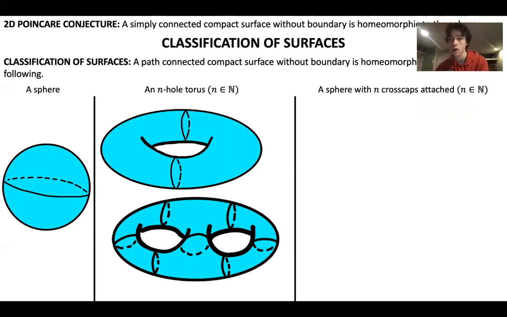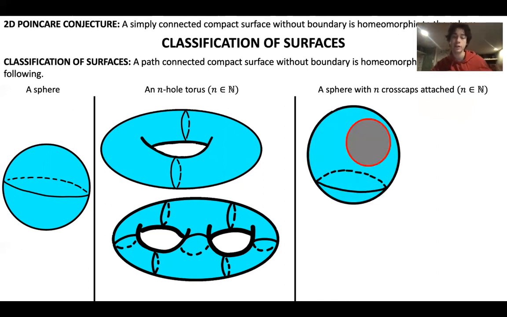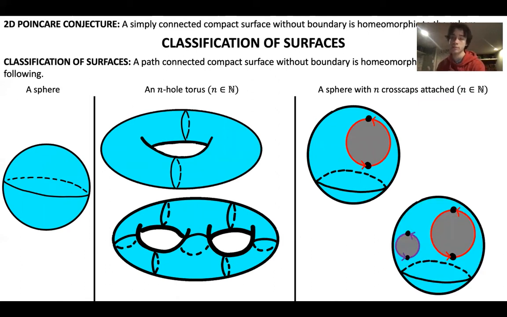Now I can't draw this category of surfaces as they don't embed in 3 dimensions, but I can explain to you how to attach crosscaps to a sphere. You start with your sphere, you cut out a disk, and then you glue antipodal points of the boundary together. Okay, if you wanted to add multiple crosscaps, you just cut out another hole and do the same thing again.